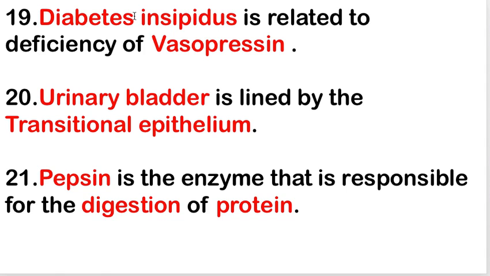Next is diabetes insipidus is related to deficiency of vasopressin. Next is urinary bladder is lined by transitional epithelium. Next is pepsin is the enzyme that is responsible for the digestion of protein.